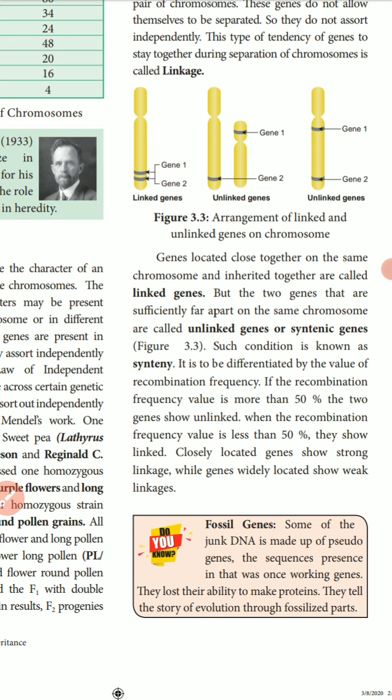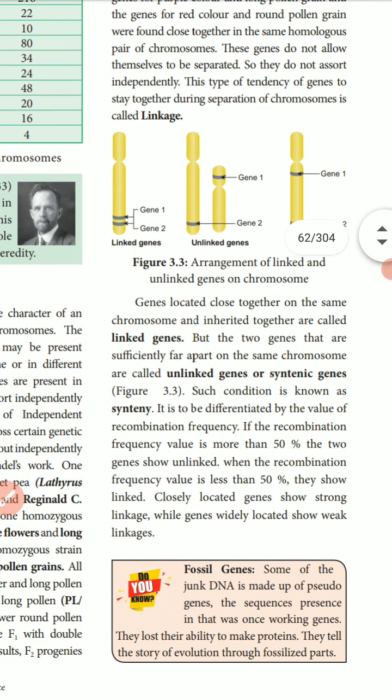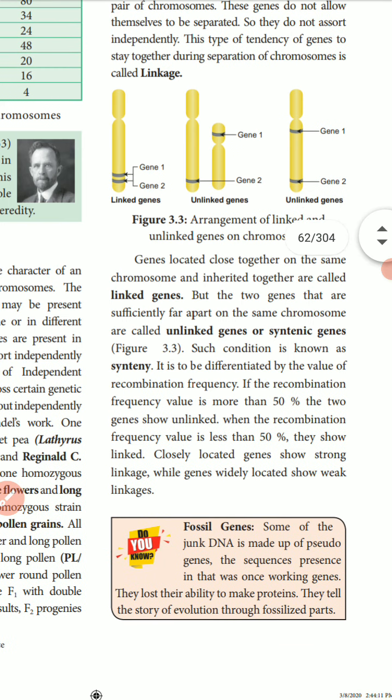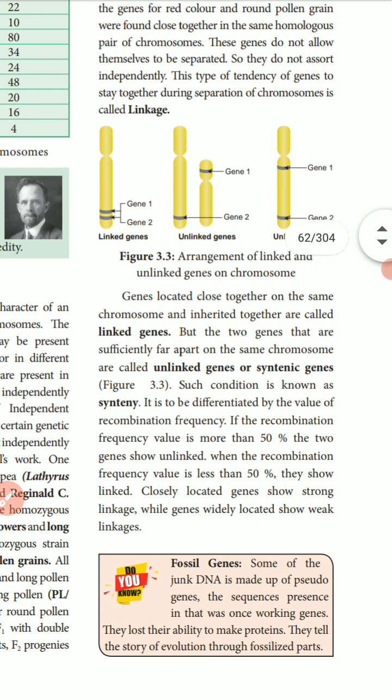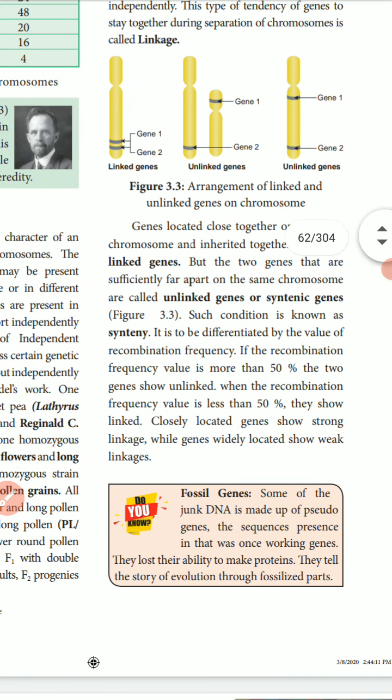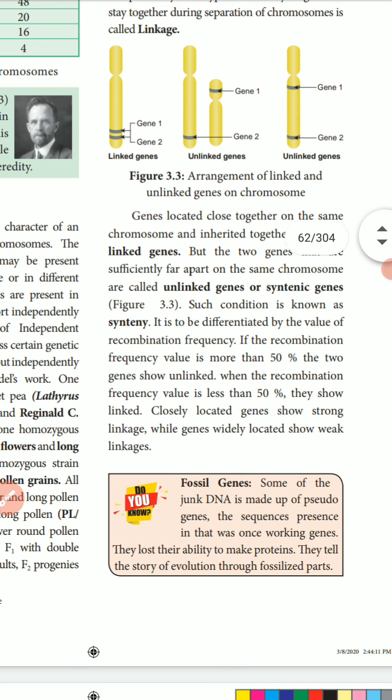Unlinked genes means gene 1 and gene 2 are separate. This is the arrangement of linked and unlinked genes on chromosomes. Genes located close together on the same chromosome are inherited together and called linked genes. But two genes sufficiently far apart on the same chromosome are called unlinked genes, a condition known as syntenic.